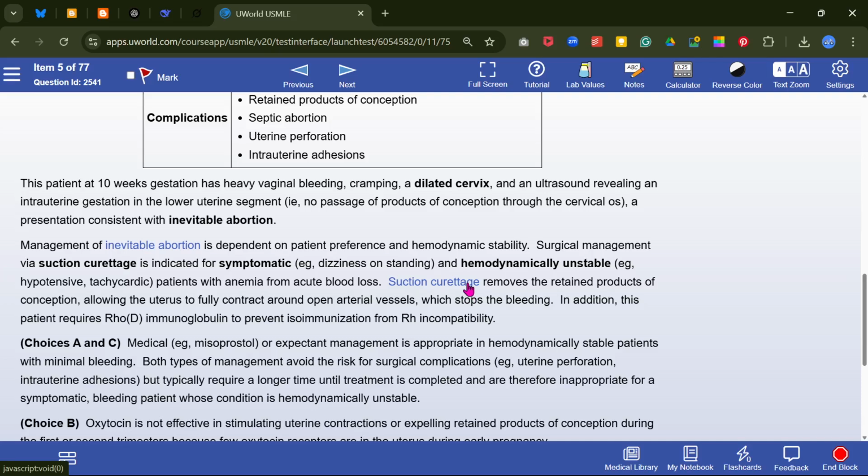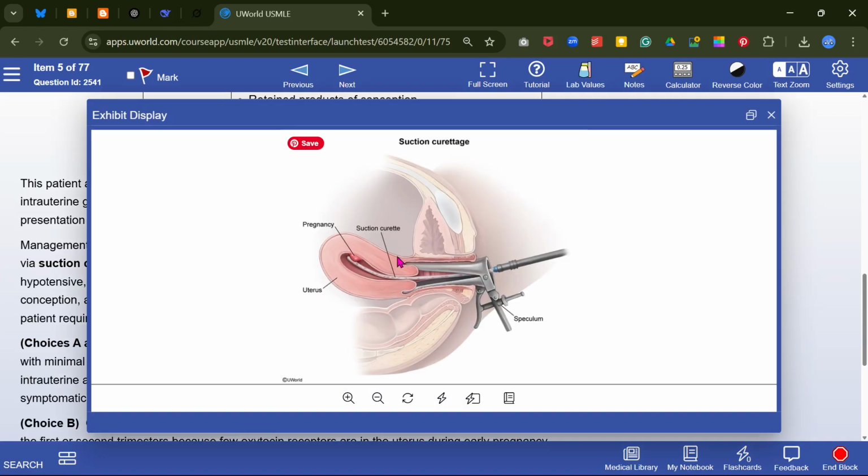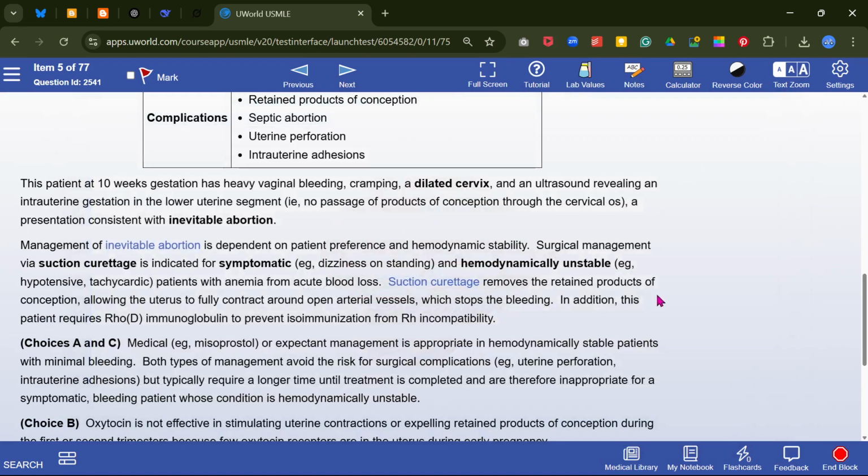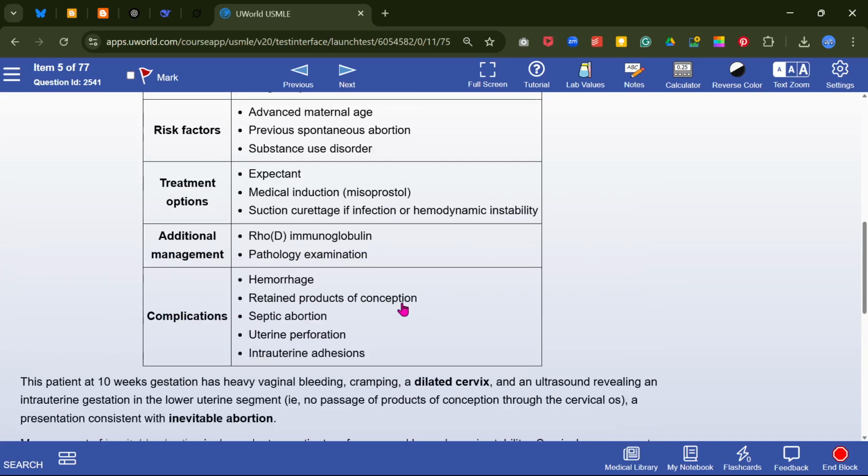Suction curettage removes the retained products of conception and allows the uterus to fully contract and close uterine vessels.